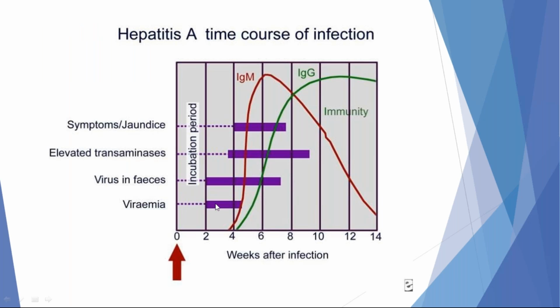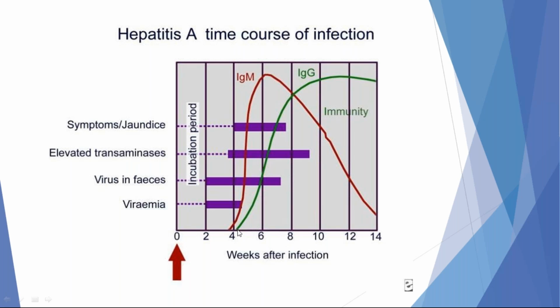This is the natural course, a graphical representation of the onset of symptoms, manifestations and signs of hepatitis A. First, up to 2 weeks, there is an incubation period for hepatitis A, followed by, within 2 to 4 weeks, persistence of viremia. Viremia means circulation of virus in the blood or replication of virus in liver parenchyma, and we can isolate the virus in feces from 2 weeks to 4 weeks. There are elevated transaminases and appearance of jaundice between 3 to 4 weeks. There is also appearance of IgM antibody between 3 to 4 weeks.